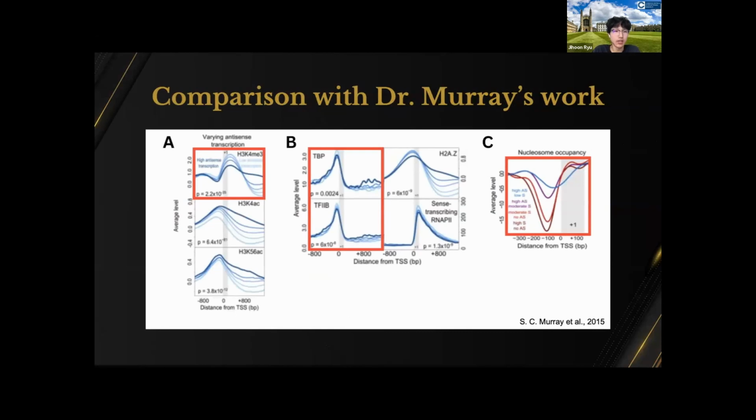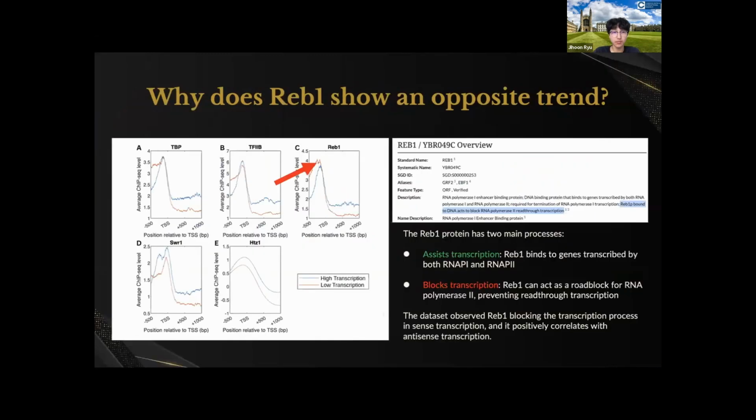In panel A, you can see that genes with high antisense transcription show higher H3K4me3 rates behind the TSS, and that's how it fosters the transcription process. In B, you can see that the two transcription factors that are the same as mine, TBP and TFIIB, were also showing a higher peak in genes with high antisense transcription. And in C, you can see that the nucleosome occupancy drops severely to help RNA polymerase II bind to the gene and foster the transcription process.